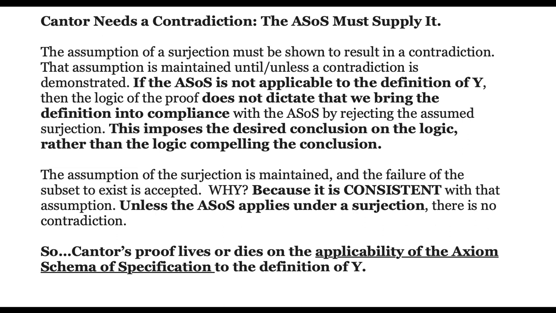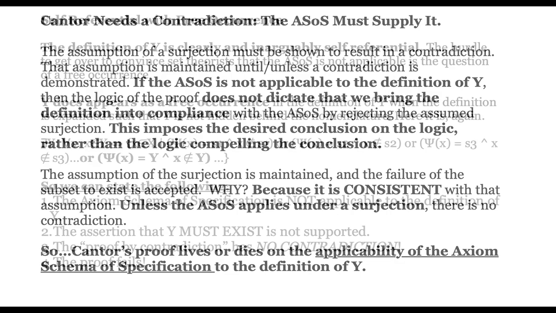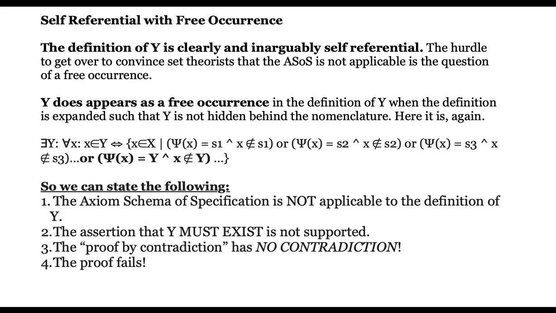So Cantor's proof basically lives or dies on the applicability of the axiom schema of specification to the definition of y. The definition of y is clearly and inarguably self-referential. The hurdle to get over to convince set theorists that the axiom schema is not applicable is the question of free occurrence, the technical question. Y does appear as a free occurrence in the definition of y when the definition is expanded such that y is not hidden behind the nomenclature. And here it is again.